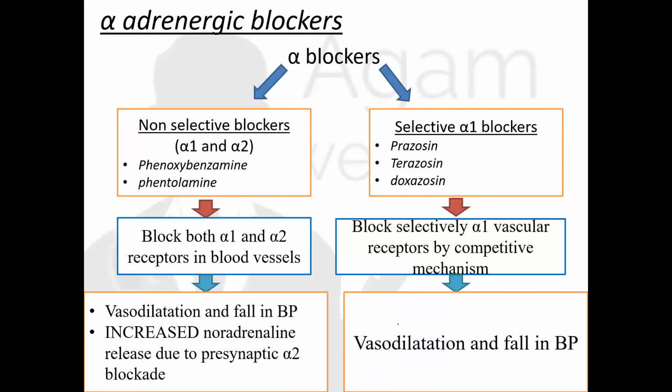What happens when you give a person a selective alpha-1 blocker? Drugs like prazosin, terazosin, and doxazosin selectively block alpha-1 vascular receptors by a competitive mechanism. So there is vasodilation and fall in BP. Terazosin and doxazosin are longer acting than prazosin. You have to remember that. Prazosin may also cause first dose phenomenon.